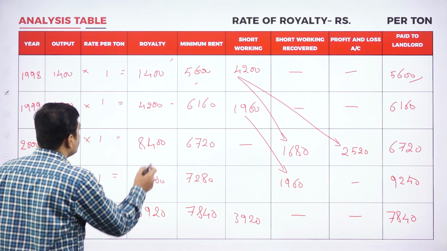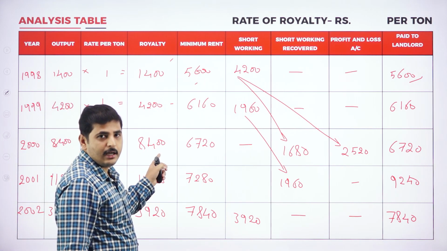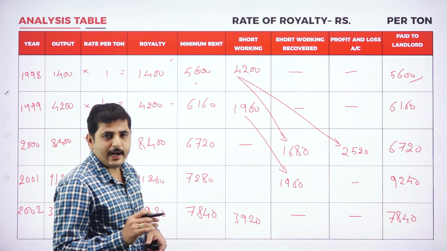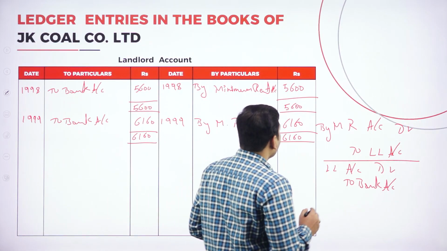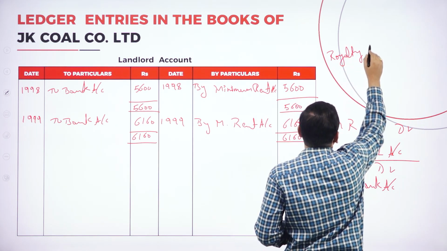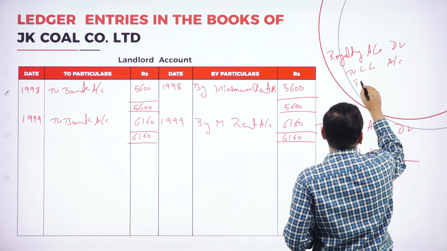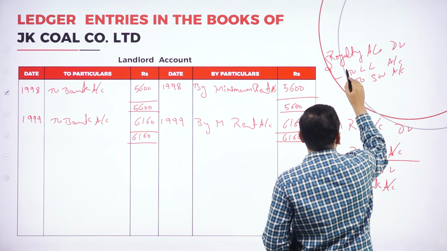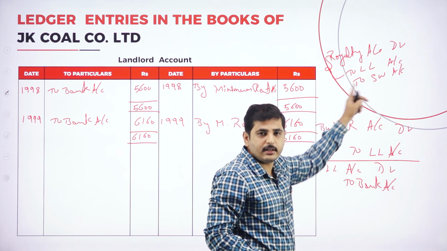Look at the third year. Both the minimum rent and royalty. See here, we are paying the royalty. What is the journal entry? Royalty account debtor to landlord account to short working account. So I am writing the royalty account here. We need only the royalty account and landlord account. We don't want the short working account, while writing the short working account we will consider the short working.